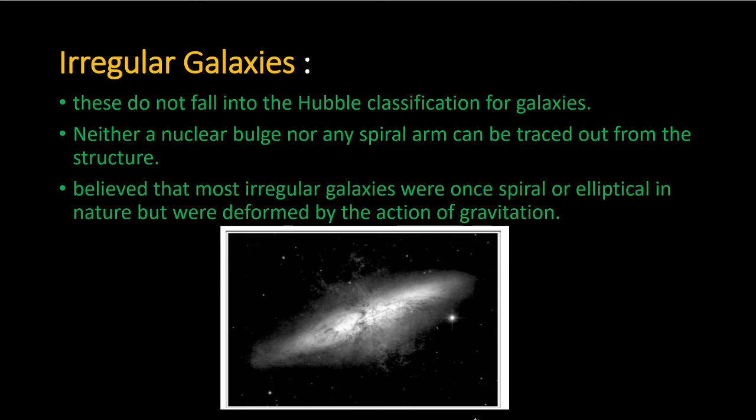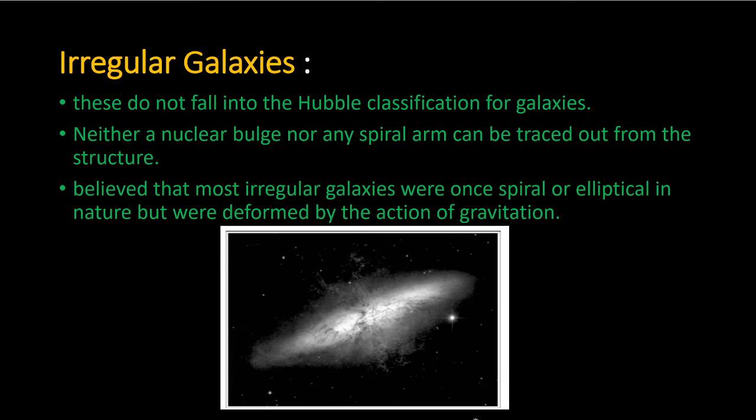Next would be the irregular galaxies. The irregular galaxies are those which do not fall into the Hubble classification for galaxies. In other words, they are neither spiral nor elliptical and often have a chaotic appearance. There is a lot of randomness going on there. Neither a nuclear bulge nor a spiral arm can be traced out of the structure. Collectively, they form about one fourth of all the galaxies that we see.